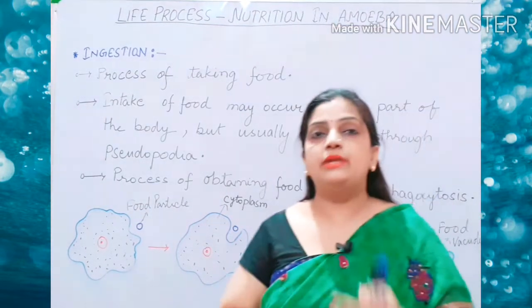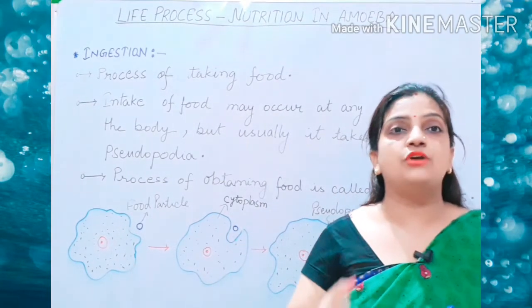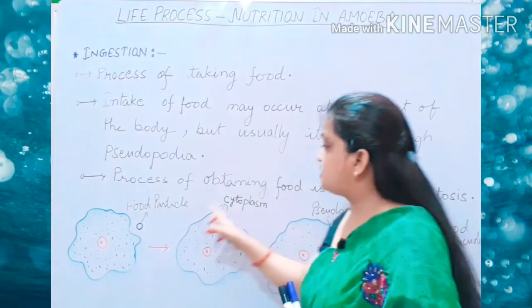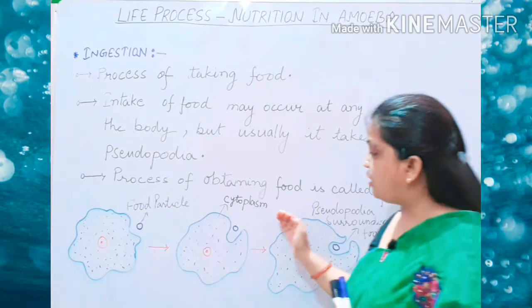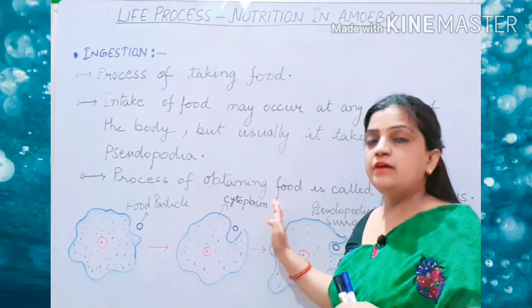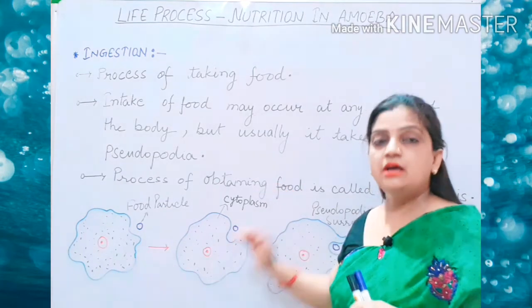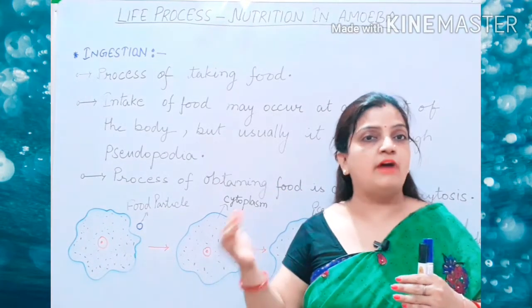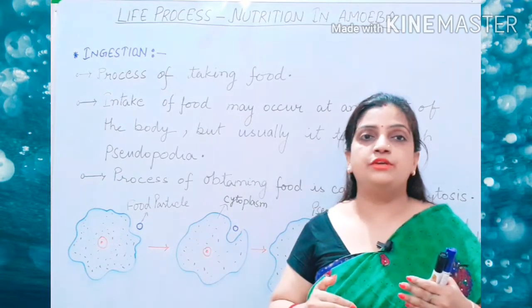Next, during the ingestion process, the process which is followed is diffusion. The process of diffusion, the outer membrane of amoeba is plasma membrane. So from the outer side to the inner side, the food will diffuse. You all know from the region of higher concentration to the region of lower concentration, food molecules will move.